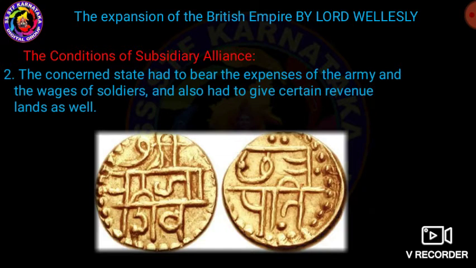Two, the concerned state had to bear the expenses of the army and pay the wages of soldiers, and also had to give certain revenue lands.